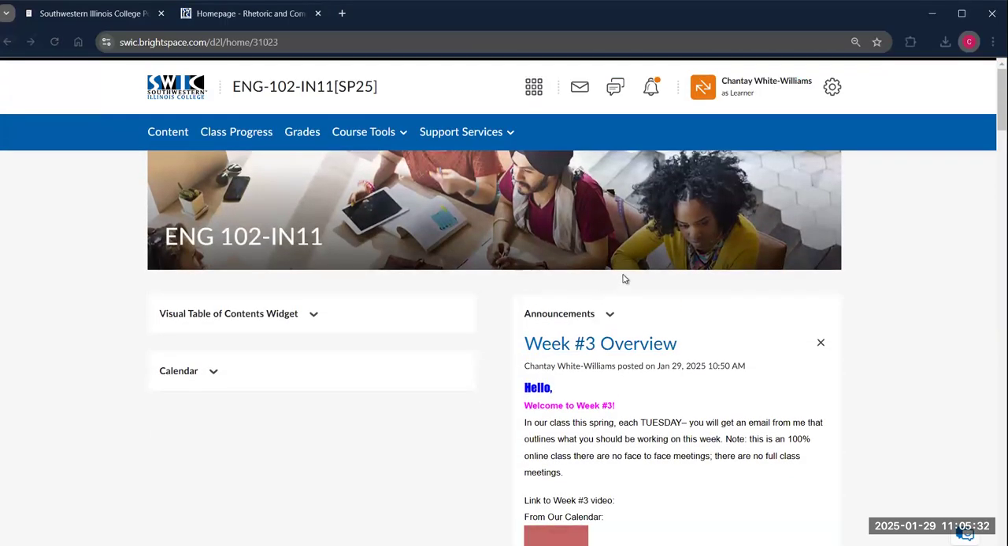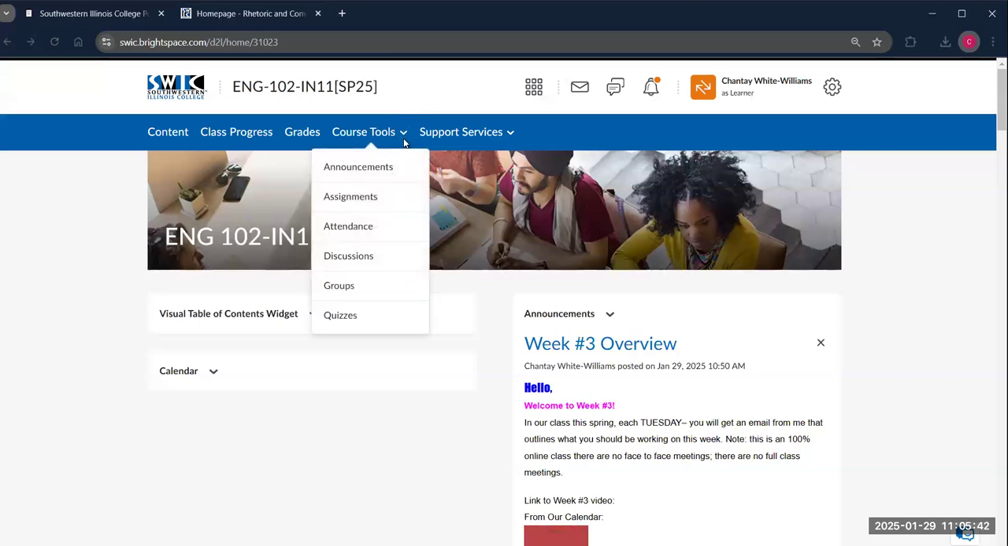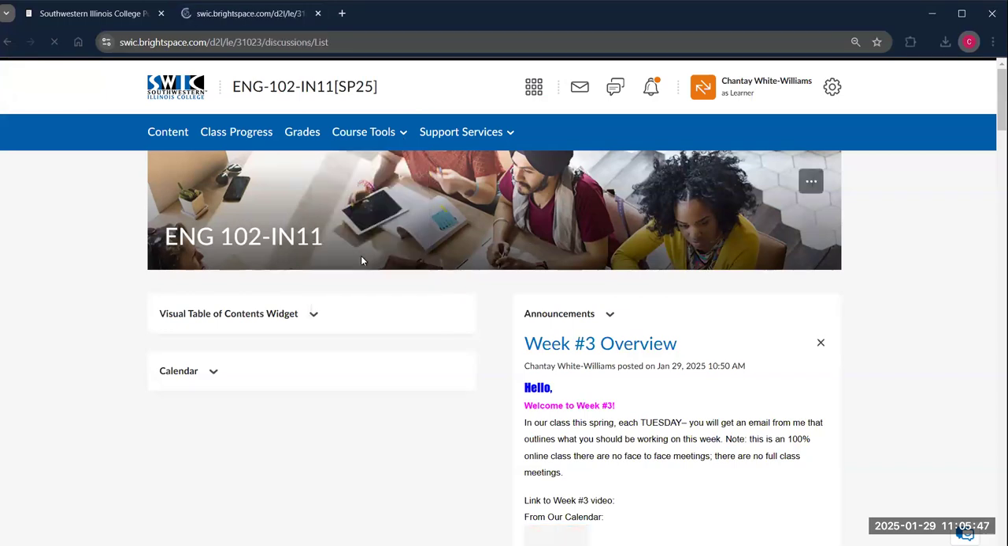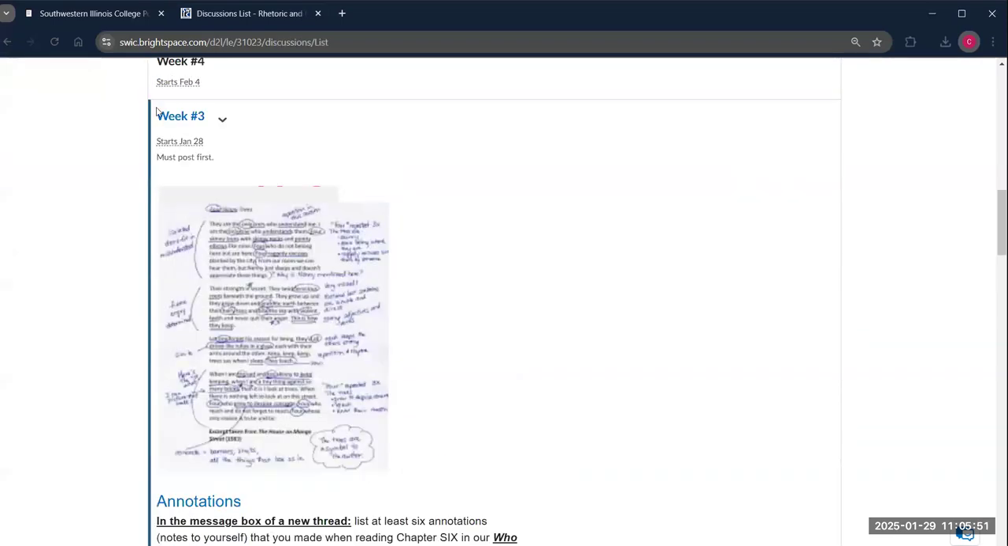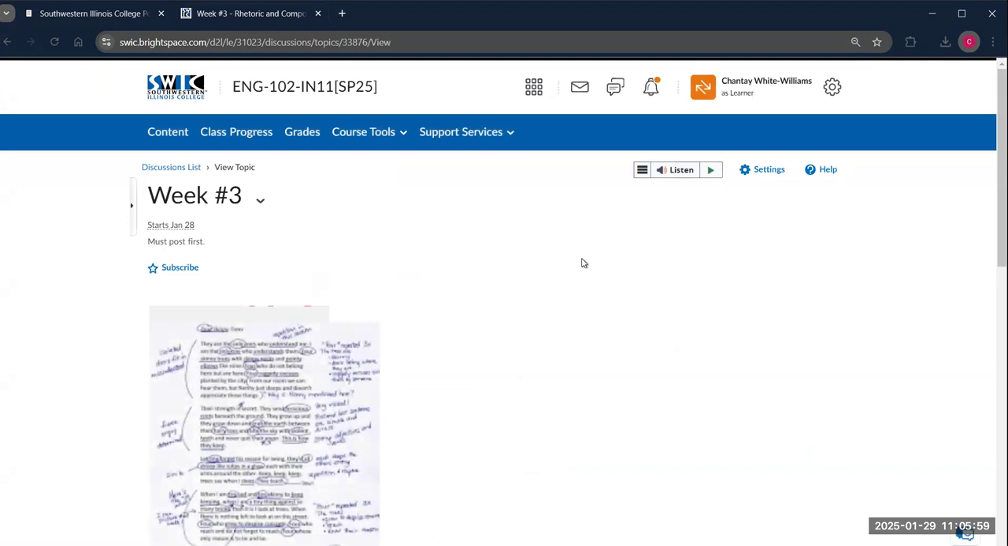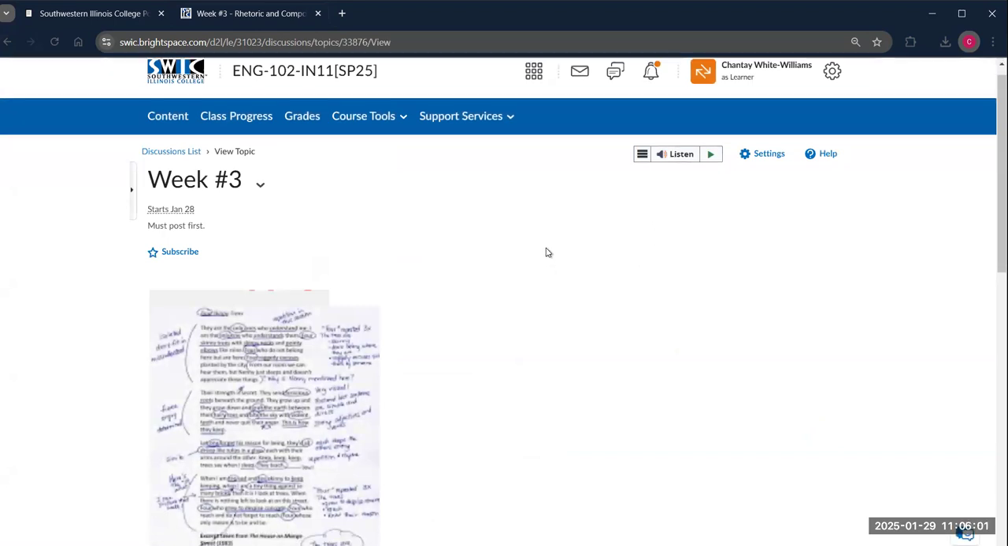Back here in Brightspace, just so that I know I'm going over it for some of you who are just now kind of catching up. Your weekly discussion is best accessed by dropping the course tools link on our toolbar across the top. Hit discussions. There's one every week, so we're going to scroll to week 3. See my blurry picture? To open it, you're always going to click on the blue link that says week 3.